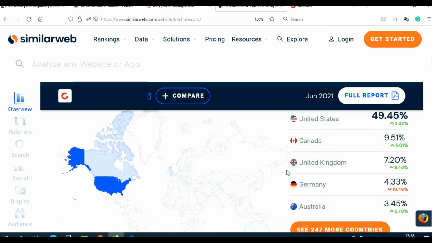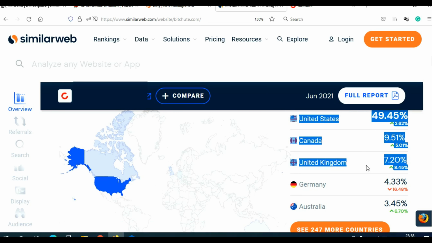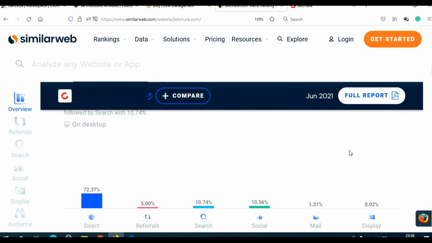And when we scroll here, we will see that more than 70% of their traffic is coming from highly developed countries: United States, Canada, United Kingdom, Germany, and Australia. And when we scroll here, we will see that most of their traffic is direct traffic, which is the best kind of traffic because most of the people who visit their website are going intentionally on their website. They are not searching Google and then randomly ending up on their website. They actually go on their website on purpose because they wish to visit their website.